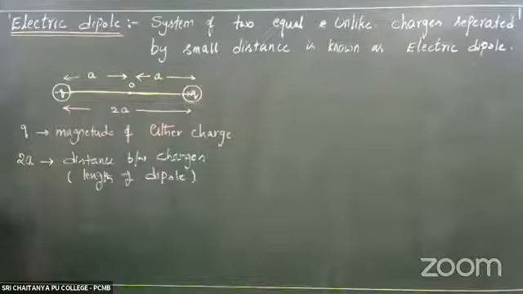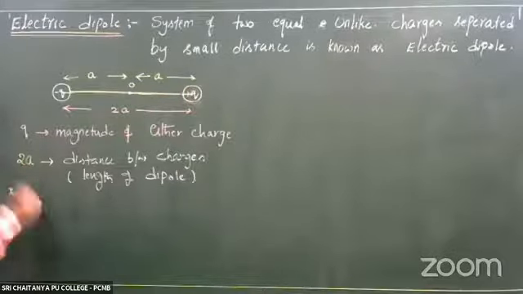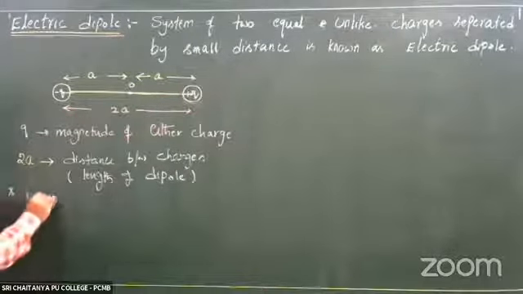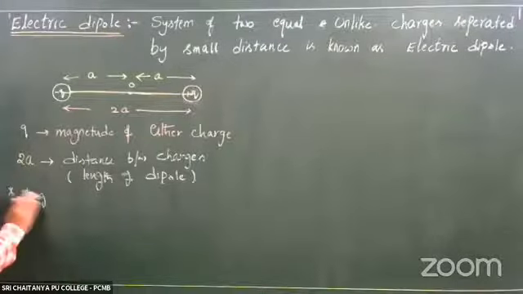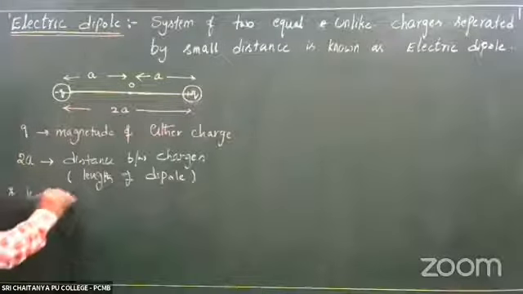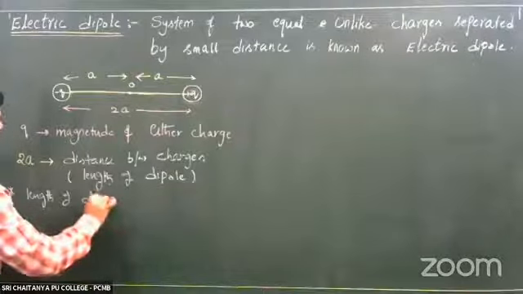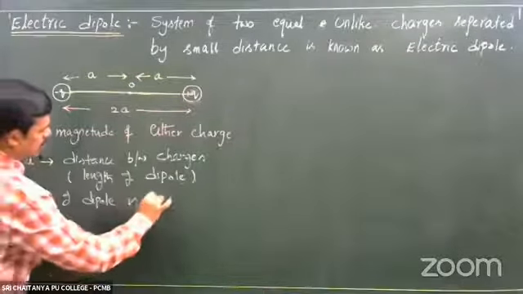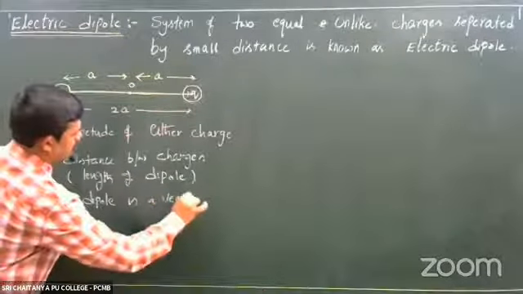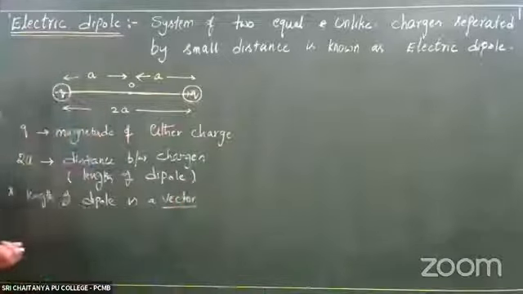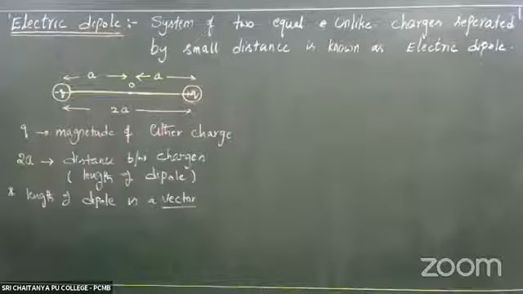Next, see this length of the dipole is a vector. Once it is a vector, what is its direction?